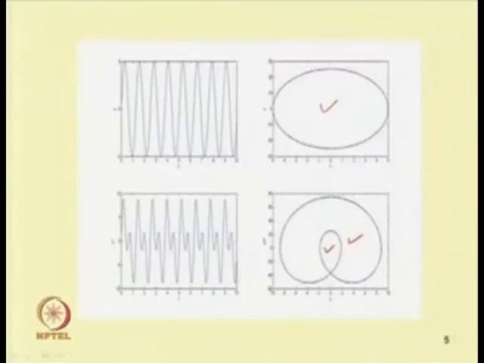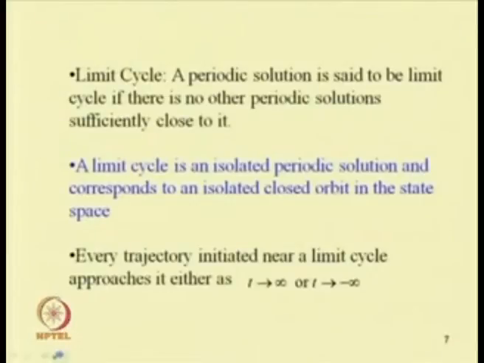Its phase portrait is shown as a closed loop. In the case of a 2-periodic response, we have 2 loops. So in the case of a single periodic response a single loop is there, and in the case of a 2-periodic response we have 2 loops. Similarly, for higher periodic responses, we will have a corresponding number of loops.